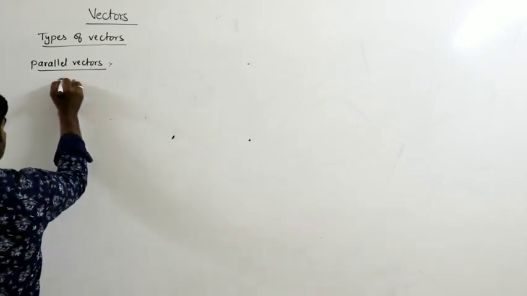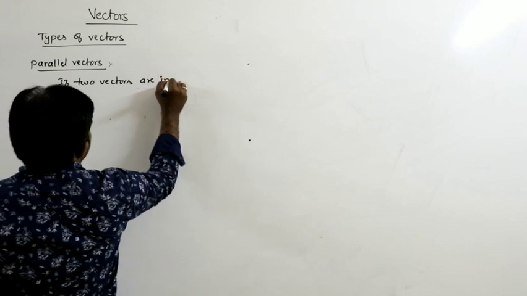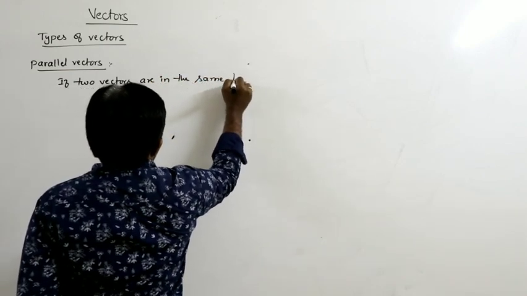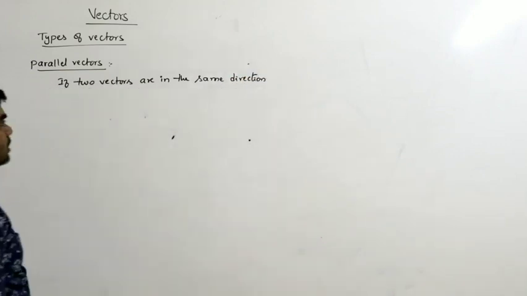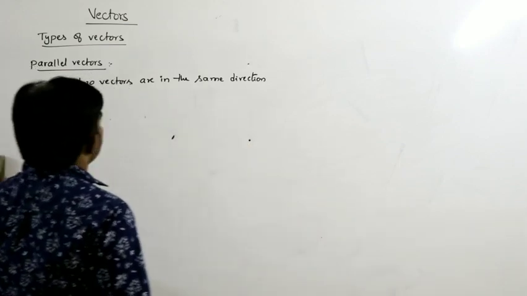If two vectors are in the same direction, then that is called parallel vectors.